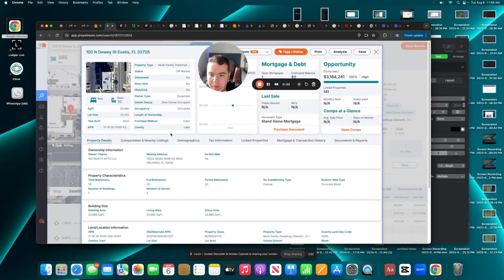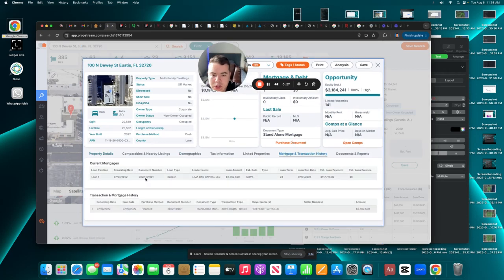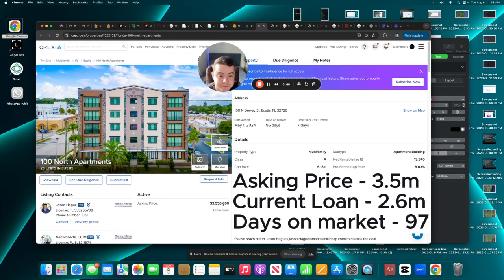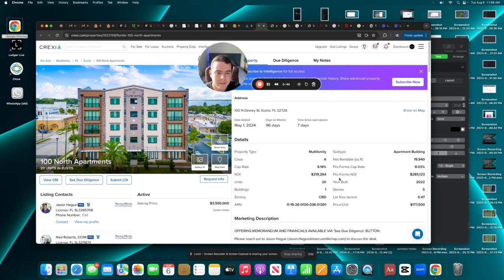So let's say we look at the property, just built 2022. There's a loan on it for $2.6 million, which the current owner has on it right now with a lender. He's trying to sell it for 3.5. Now let's just do the math on it. They're saying it's a 6 cap, right? So if someone paid 3.5 million in cash, they would get a 6% return on that cash, which is not that great.